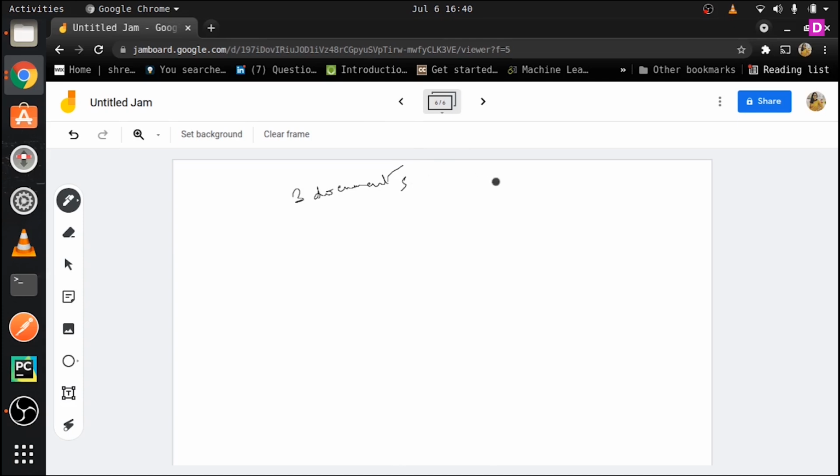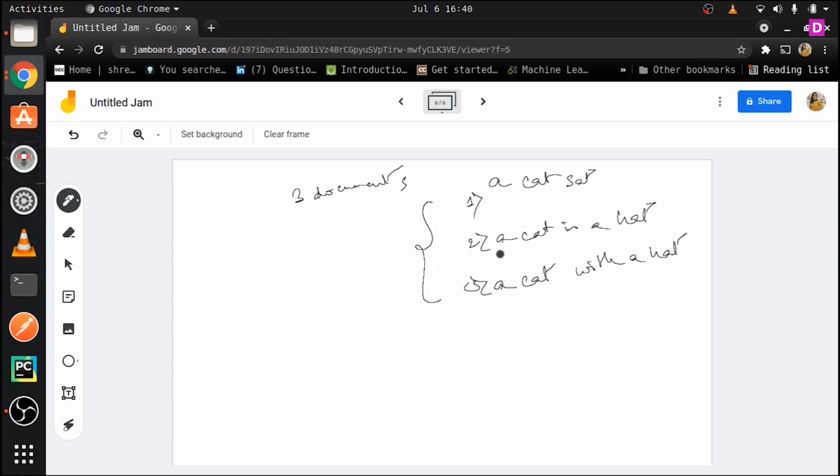Alright, so let's suppose we have 3 documents, and our documents are: a cat sat, a cat in a hat, and a cat with a hat. Let's suppose these three are three different documents that we have, and we are going to create a bag of words corresponding to this. The first thing we are going to do is find out the number of unique words. So you have a, cat, sat, in, with, and hat. That brings us to 6 unique words.